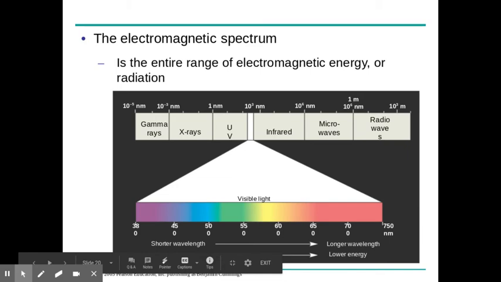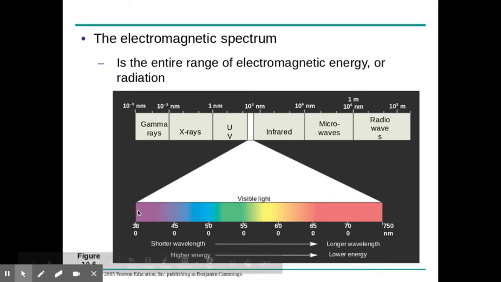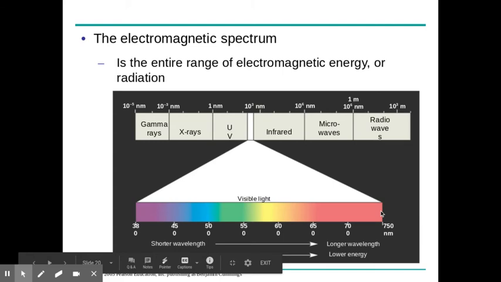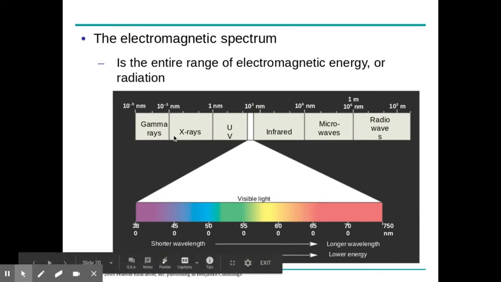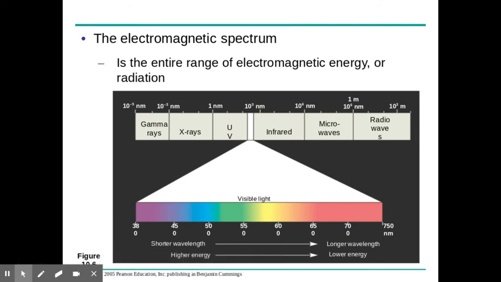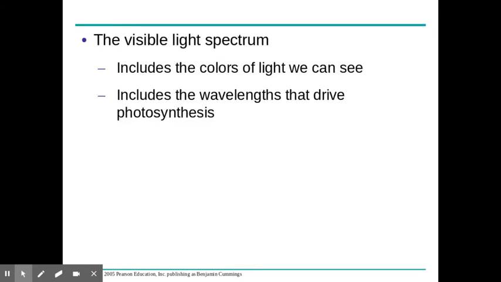So the electromagnetic spectrum covers all of this, but really what we use for photosynthesis is considered the visible light spectrum. It is definitely the most important band of light for life. The atmosphere screens out a lot of radiation, which would be the stuff that doesn't fall into this. The visible light is the only form that passes through in significant quantities through our atmosphere. So the visible light spectrum includes all the colors of light that we can see, and includes the wavelengths of light that will drive photosynthesis. We'll talk more about that this week.